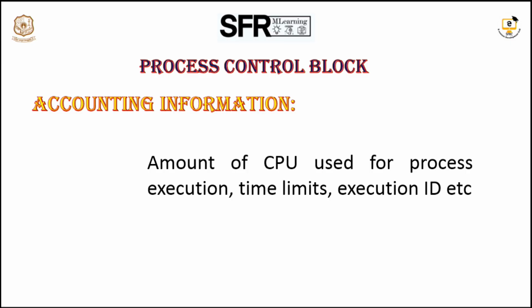Now let us see the accounting information. The accounting information stores information about the CPU, such as how much time the CPU executed the process and other CPU-related statistics. Say the process needs 15 milliseconds and the CPU executed only 5 milliseconds, so how many milliseconds remain? It has 10 milliseconds remaining.